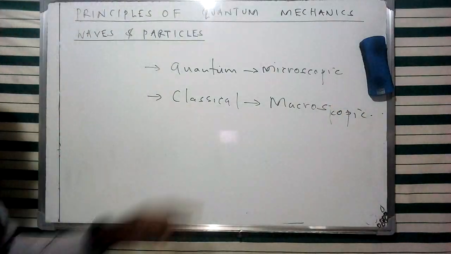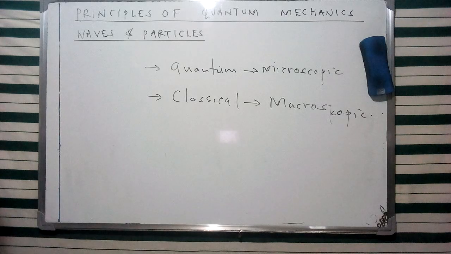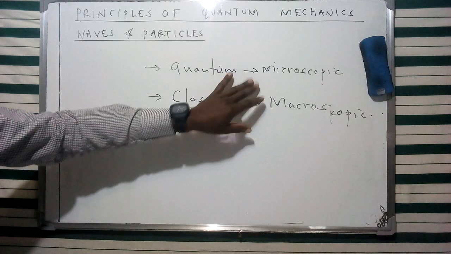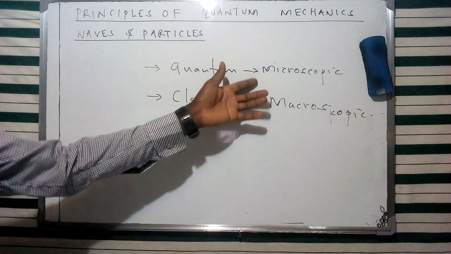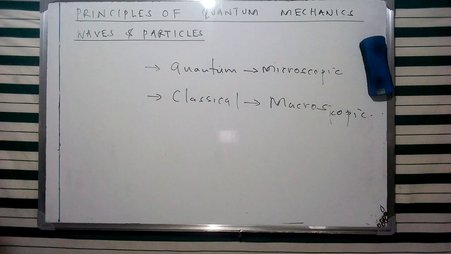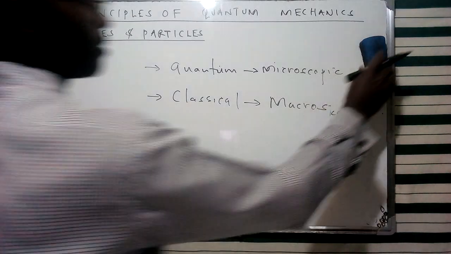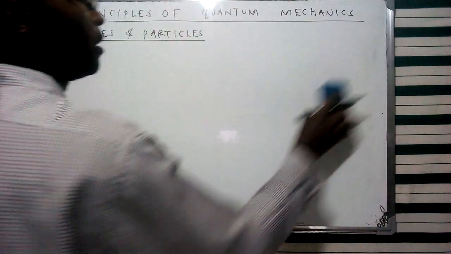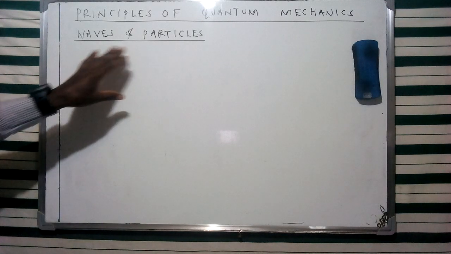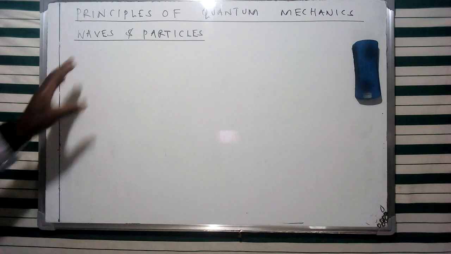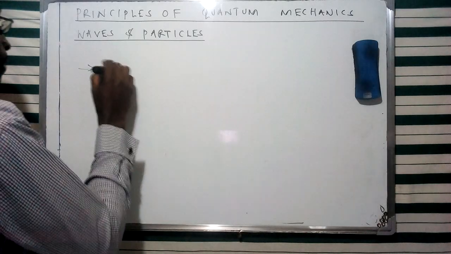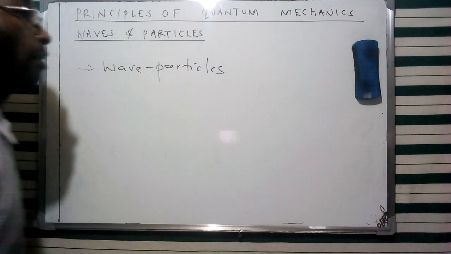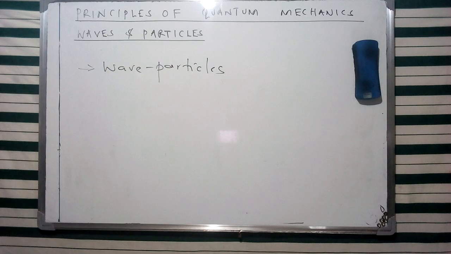So there's a difference between these two specific fields of physical science, whereby they deal with this particular aspect or scope of nature using a specific category of particles. Now, the principles of quantum mechanics are going to assist us in understanding the characteristics of various particles at the microscopic level. And today we're going to look at the concept of waves and particles. This is going to give us a basis, as I said, for understanding the concept of wave-particle duality, which forms a basis for various discussions under the topic of quantum mechanics.